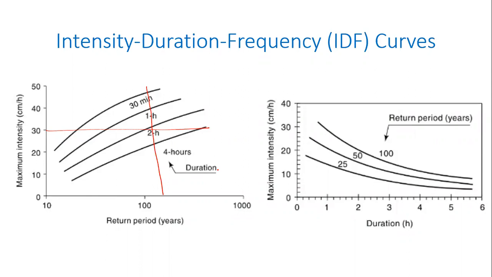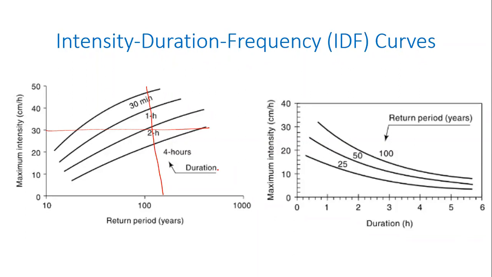Now it is intersecting these curves at 4 different points. And it is telling me that a 30 centimeter per hour rainfall event for 30 minutes may happen every 20 years. More frequent, right? The longer that high intensity has to last, the more rare it becomes.